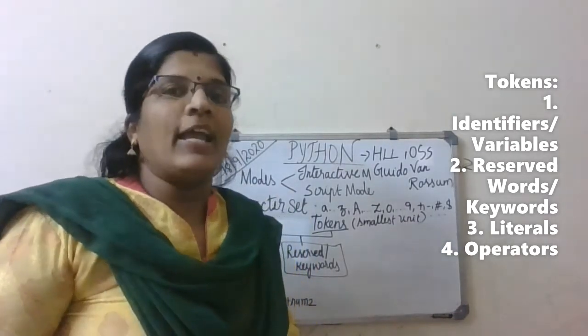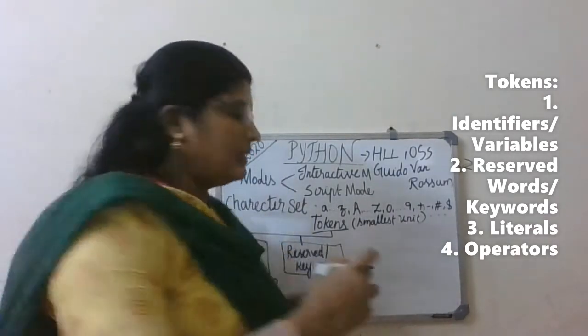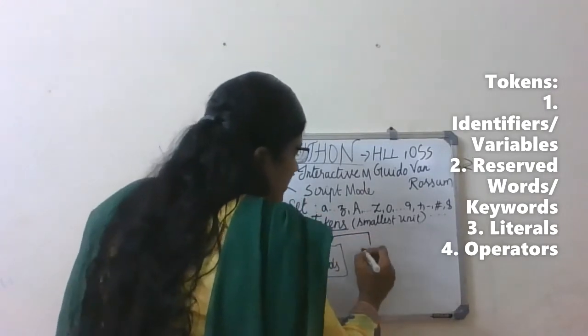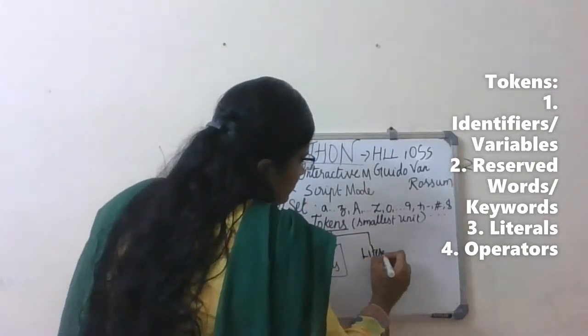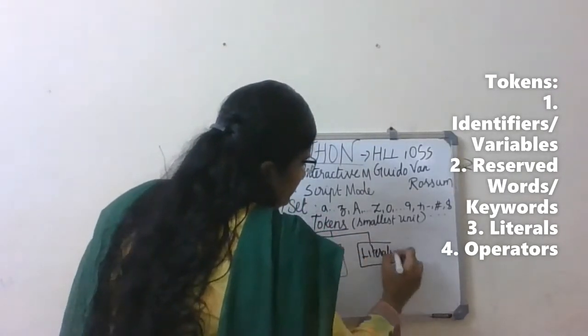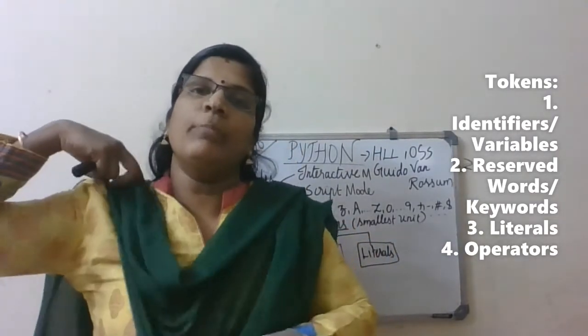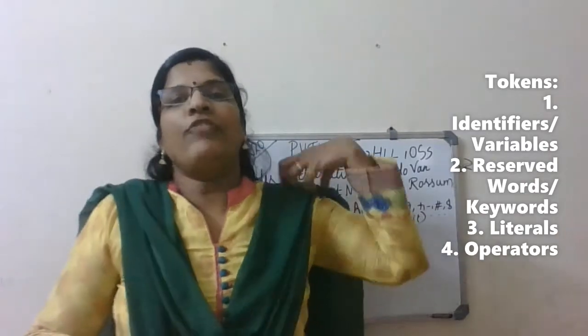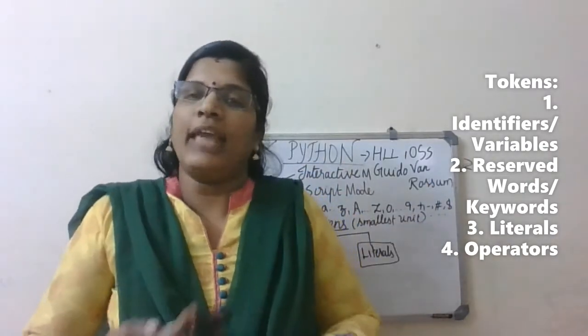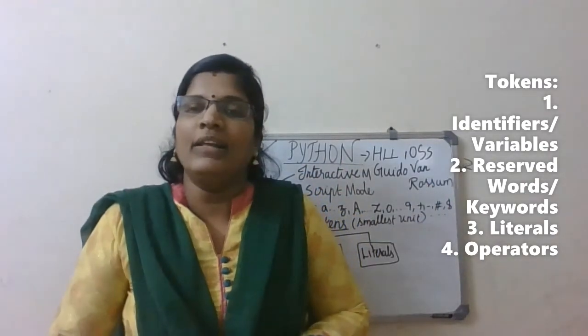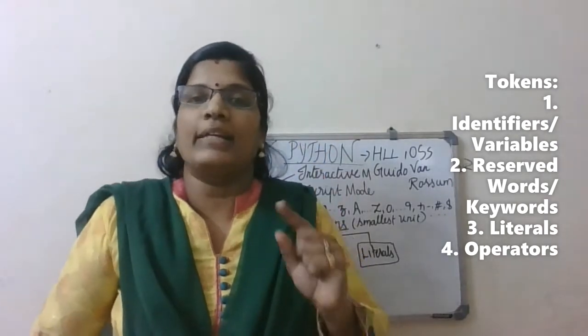Then the third type is called literals. Third one we studied about literals. Literals are of five types. Do you remember? One is character or a string literal. Character means a single character, only one.